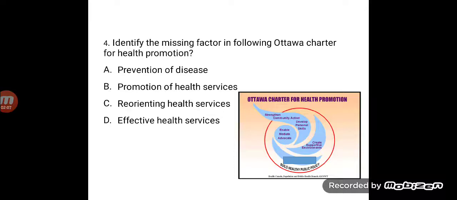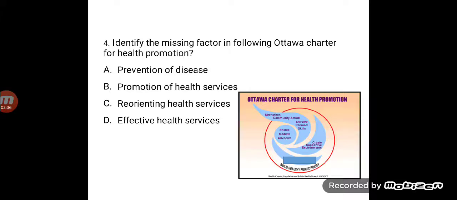This is basically the concept of health promotion, which came ahead after seeing that health education takes quite a long time to actually bring about a change in the community, and hence health promotion was the concept which was given in the Ottawa Charter. And it says that along with the health education that we provide, there need to be reforms made in the environment which can bring about the change a little earlier compared to health education.